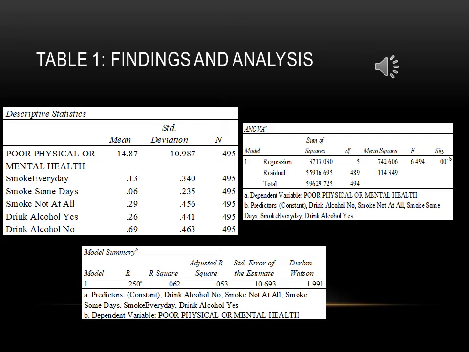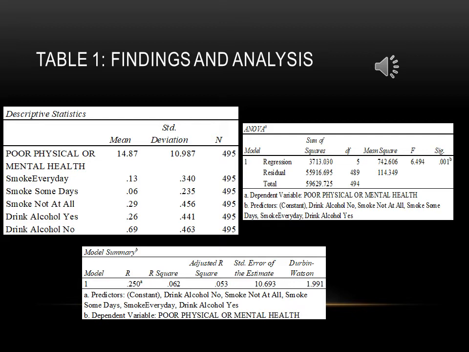For the predictor variable, drink alcohol no, was higher than the mean M equals 0.29, standard deviation equals 0.456 for smoke not at all, and higher than the means for drink alcohol yes at M equals 0.26, standard deviation equals 0.441, smoke every day at M equals 0.13, standard deviation equals 0.340, and smoke some days at M equals 0.06, standard deviation equals 0.235.